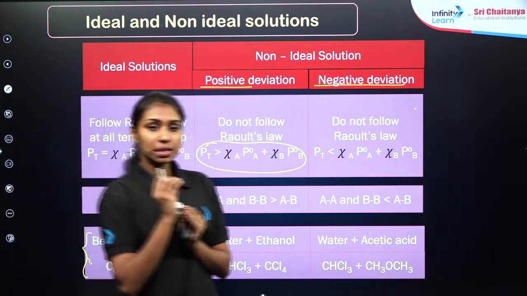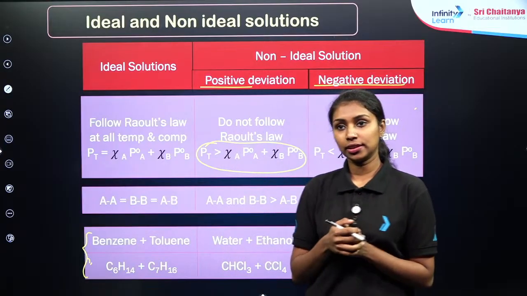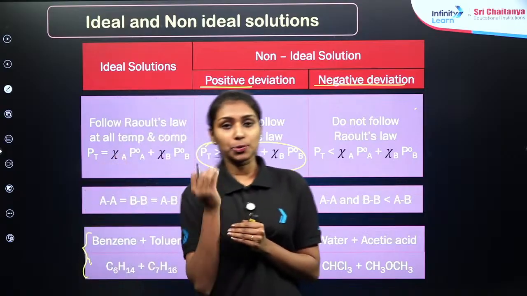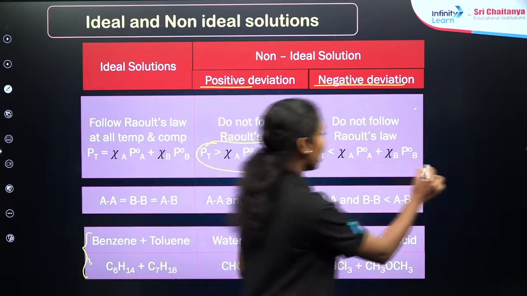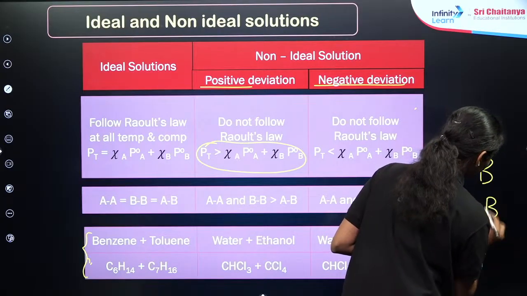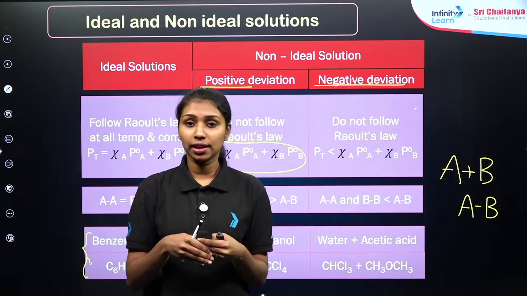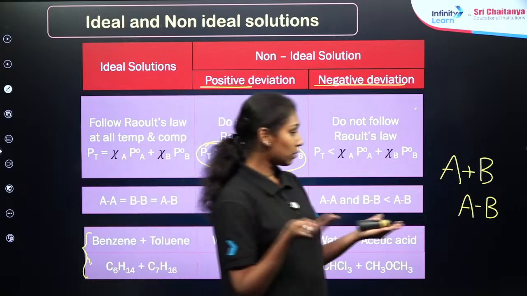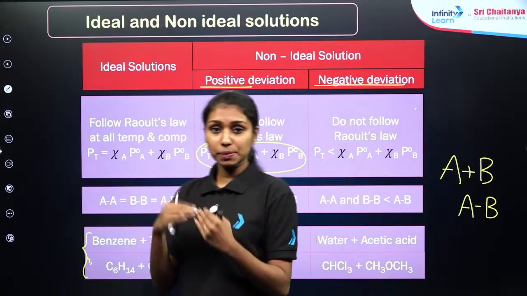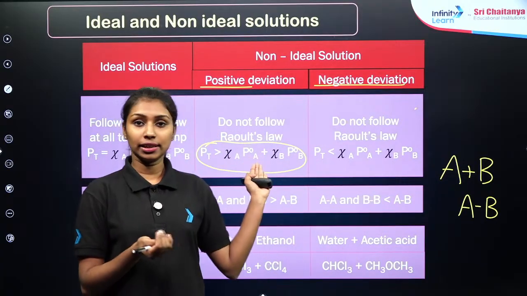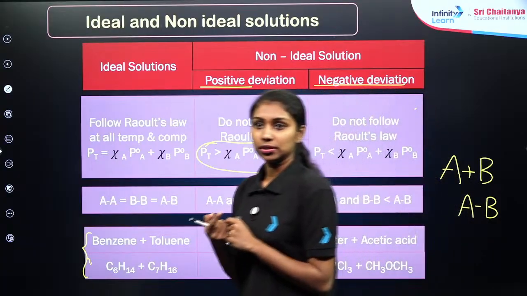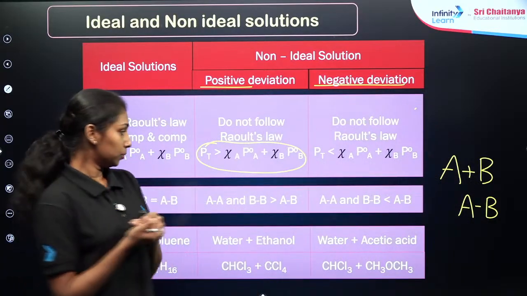What can you expect from the intermolecular force of attraction there? If a solution is formed using a solute A and solvent B, and the intermolecular force of attraction between these solute and solvent molecules is very weak, what will happen if I heat the solution? These solute and solvent molecules can easily escape out, right? Which means their vapor pressure is always higher. Clear? That's why they show positive deviation from Raoult's law. Is that clear now?